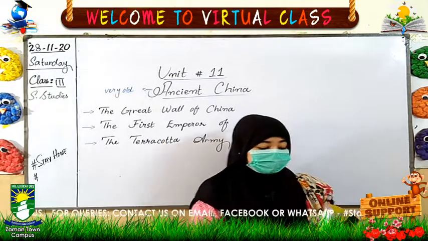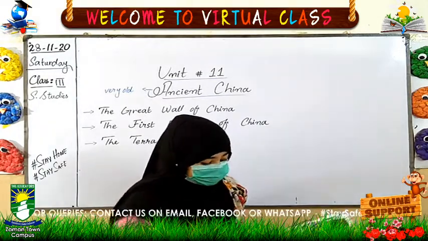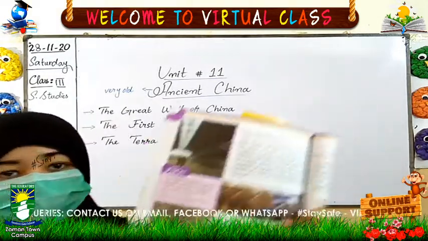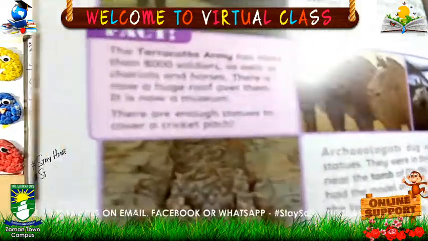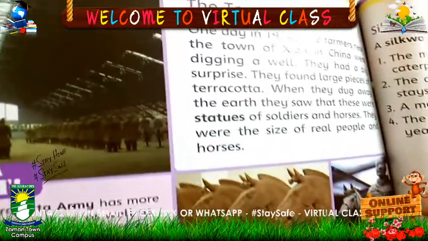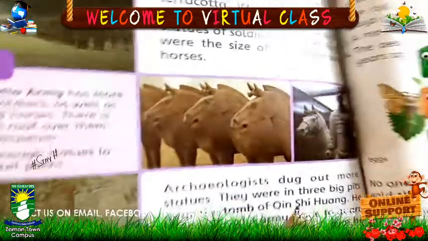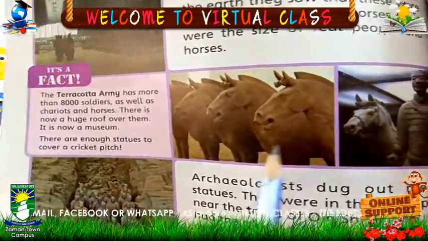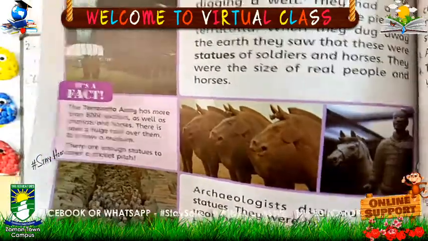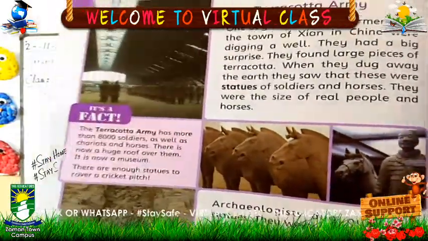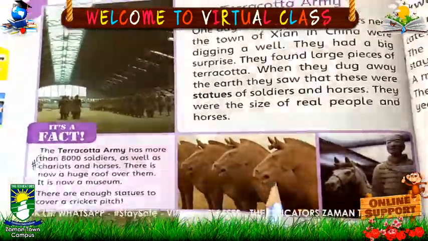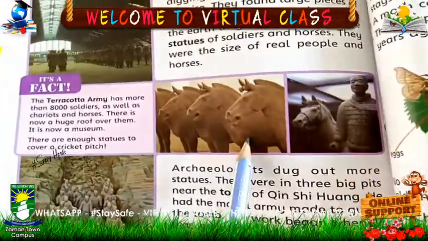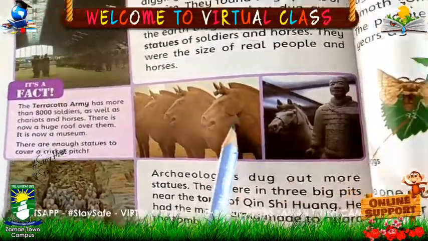So here we have the Terracotta Army. You can see in the book on page number 74. Look here. Here we have the terracotta sculptures, the horses, the soldiers. One day in 1974, some farmers near the town of Xi'an in China were digging a well.